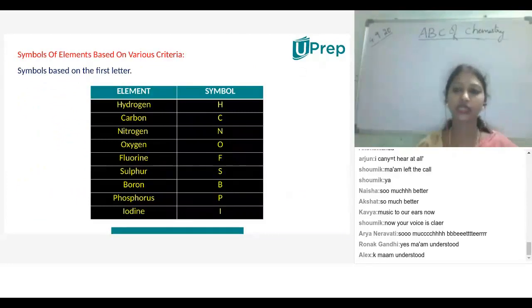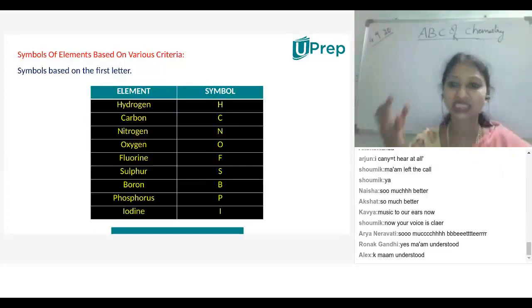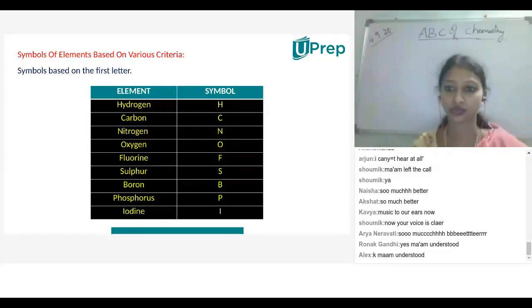So what are the three rules he considered, children? Based on the first letter, based on the second letter, and the third one based on the Latin names. Along with the Latin names, he also considered countries, cities, and places, because from that particular place the scientist worked on the man-made elements. So he gave the names like that.